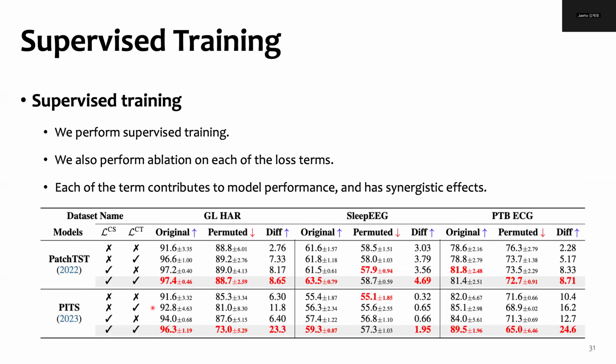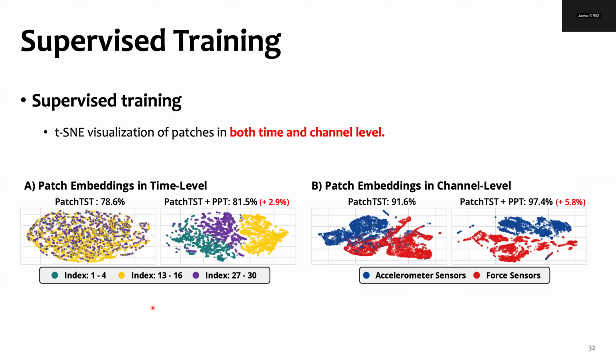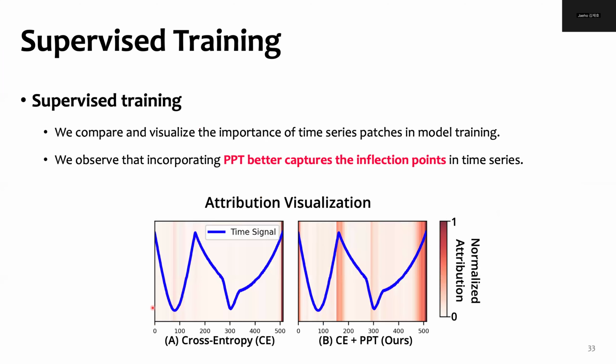We have also applied our learning tasks to supervised training. Here, we have three metrics where we observe that our PPT enhances model performance, while also learning better order information. We also show that the representation spaces are better constructed with our losses appended to the supervised training. We also visualize the attribution scores, where we show that using PPT leads to better identification of crucial inflection points in time series.